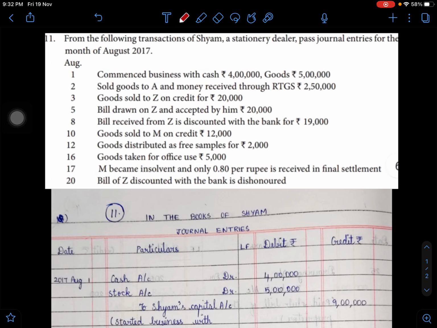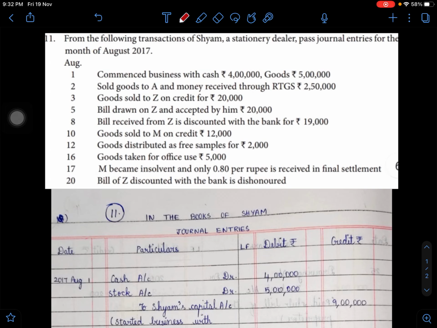Bills received on 8th from Z, it is discounted with the bank for rupees 19,000. On 10, goods sold to M on credit rupees 12,000. On 12, goods distributed as free samples for rupees 2,000. Goods taken for office use rupees 5,000. And on 17, M became insolvent and only 80 paise per rupee is received in final settlement. On 20, bill of Z is discounted with the bank and it is dishonored.